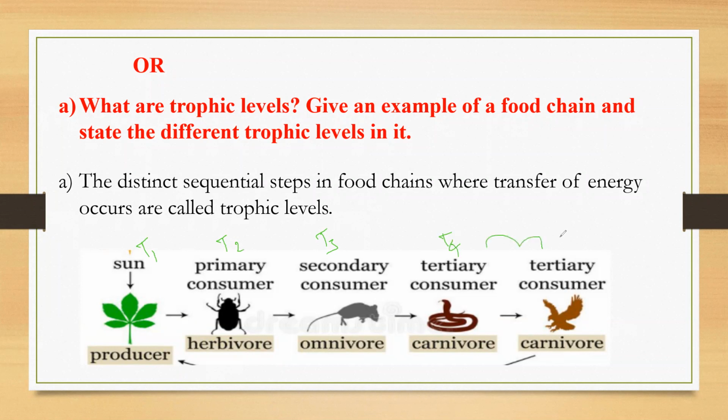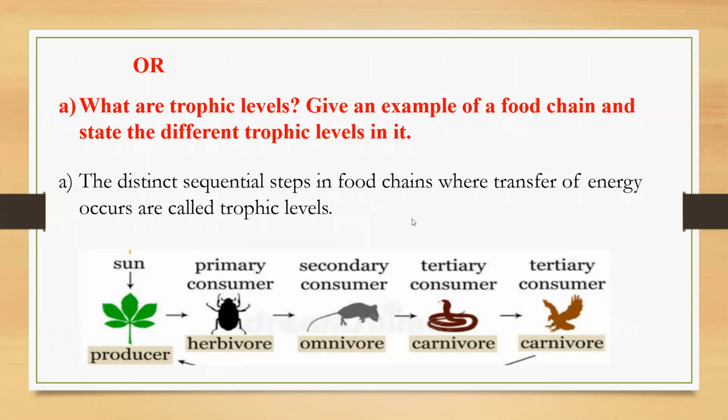These two are in trophic level 4 only, because this depends on this, and even this depends on that. These two are carnivores and depend on the secondary consumers. Okay, this is the food chain, and along with this food chain, we have to mention the trophic levels. Okay, let's move to the B question.